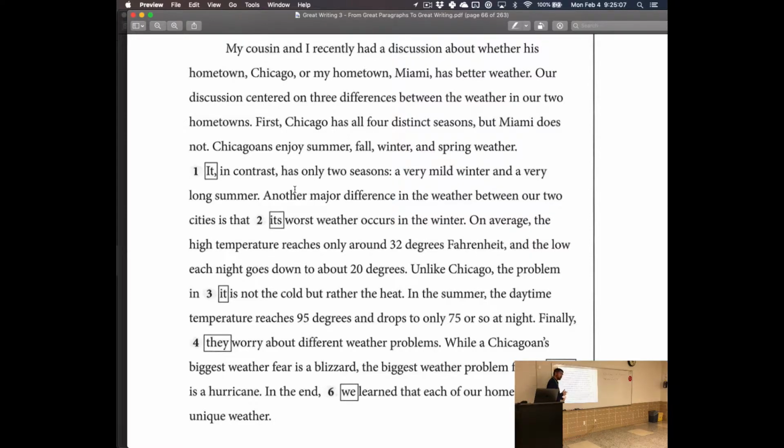Okay, so when we try and plug something like that in here, we would go, finally, meteorologists, plural, meteorologists worry about different weather problems. These are the people who care about weather, right? Or meteorologists in both cities worry about different problems, right? There's different ways we can talk about it. Make sense? Which one is the right one to put in here? Do we say citizens of the city, inhabitants of the city, or do we say meteorologists? They're both right. That was the point of the question, right? So, yes.